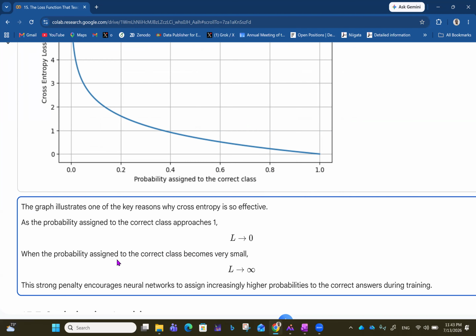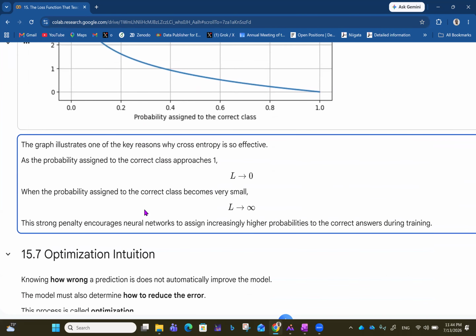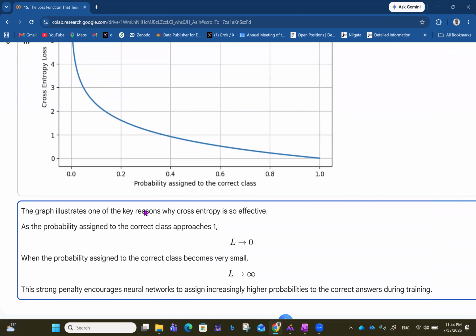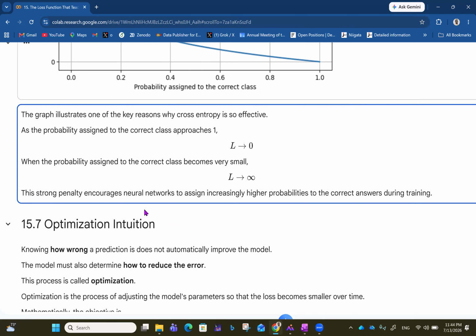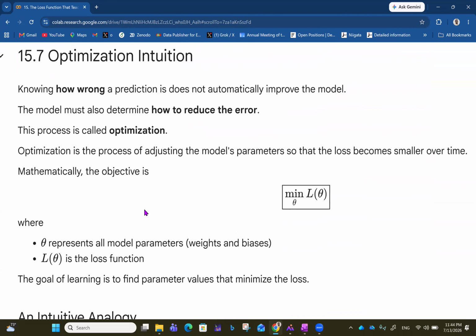When the probability assigned to the correct class becomes very small, so as we move closer and closer to 0 here, you see the loss is growing so big, it goes so fast. So this strong penalty encourages neural networks to assign increasingly higher probabilities to the correct answers during training. Okay, so that takes us to the idea of optimization intuition.